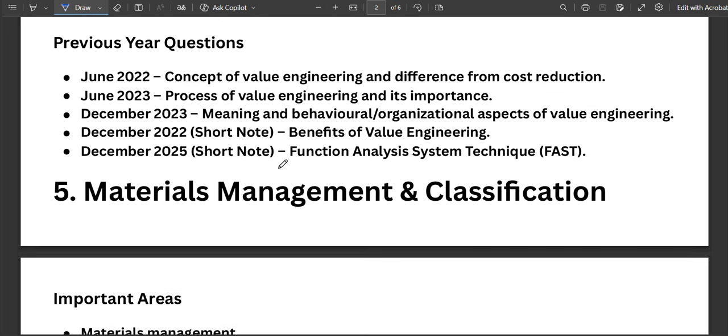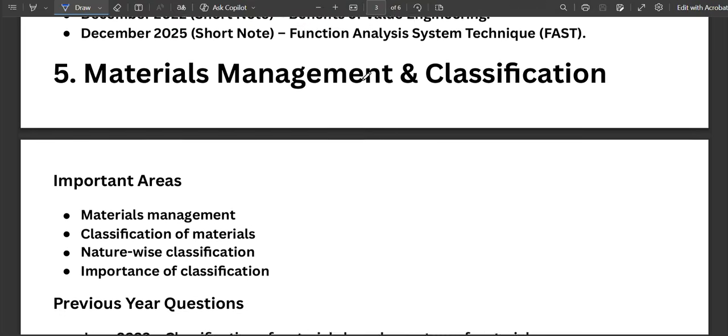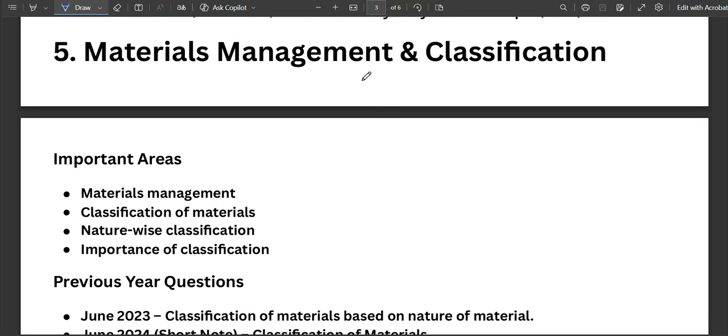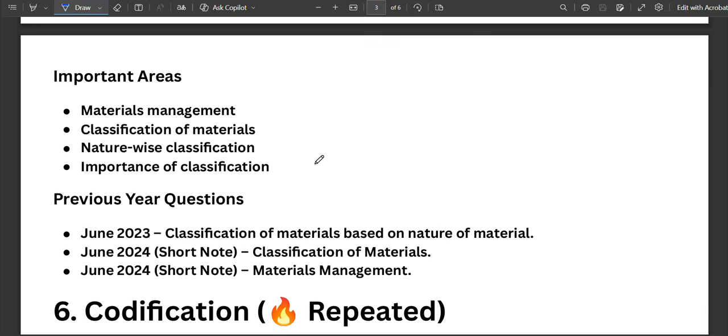You can see here the questions that have been asked from the FAST technique. Also the concept and process of value engineering, everything has been asked over here. The next important topic is inventory management and codification, or inventory management and classification. So prepare for the meaning of inventory, functions of inventory, inventory control. These are very easy to understand. Make sure you learn it.